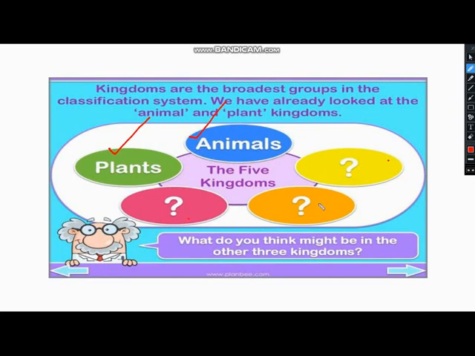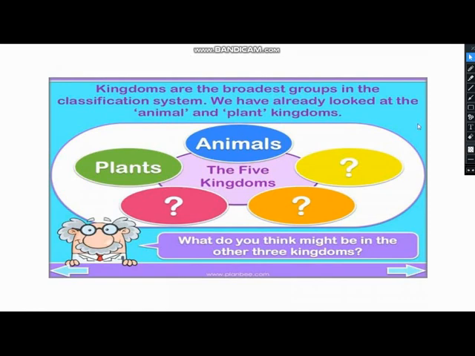Now, what do you think might be in the other 3 kingdoms? 2 kingdoms are given over here: kingdom Animalia and kingdom Plantae. Kingdom Animalia includes animals and kingdom Plantae includes plants. So what will be in the next 3 groups? Kingdom Fungi, kingdom Protista, that includes protists, and kingdom Monera, that includes monerans.